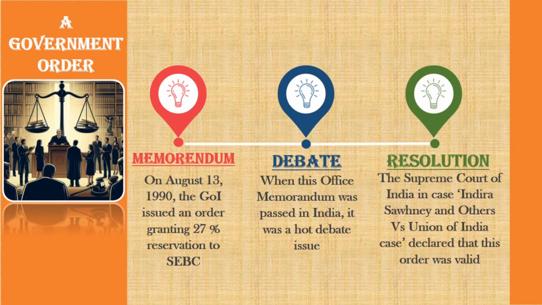This issue was resolved by the Supreme Court in the Indira Sawhney and others versus Union of India case in 1992, where the judges declared the order valid. Since then, this policy has been followed. You might be excited to know which political institutions were involved in issuing this memorandum. After studying this chapter, you will gain understanding of different political institutions and will be able to answer this question.